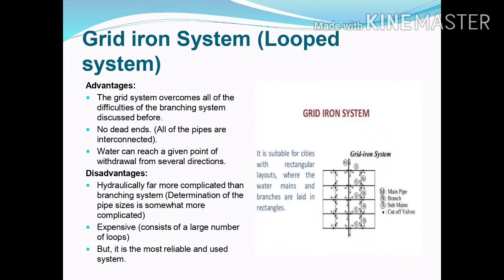Disadvantage of this gridiron system: hydraulically far more complicated than branching system. Determination of the pipe size is somewhat more complicated. Next one, expensive, consists of a large number of loops, but it is the most reliable and most used system in well developed city areas.